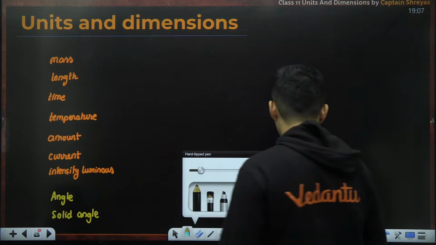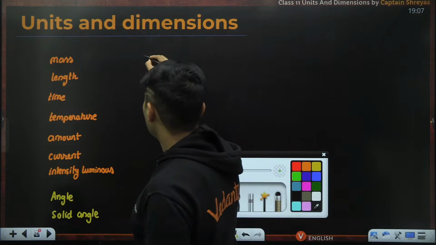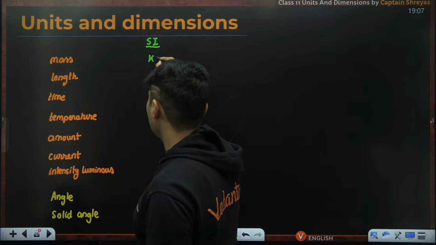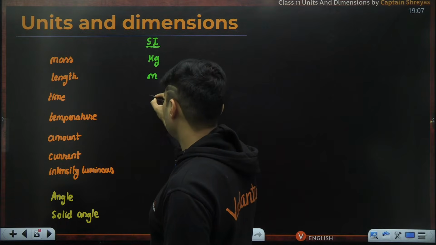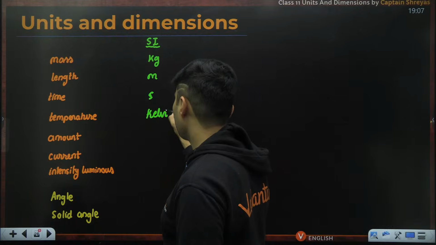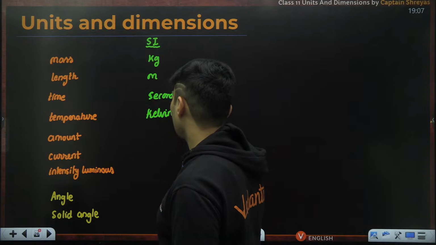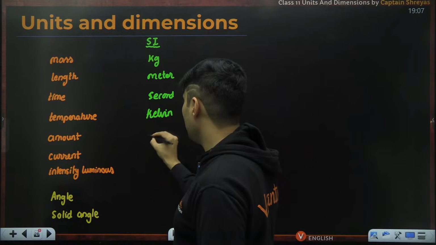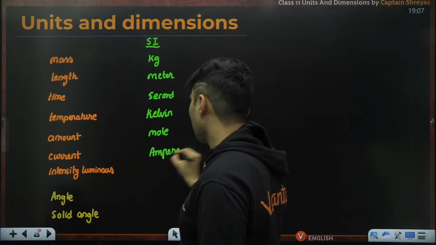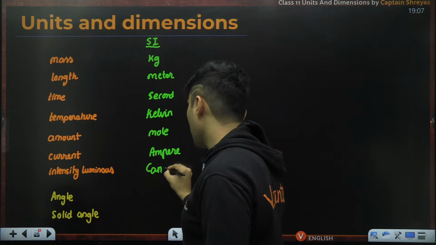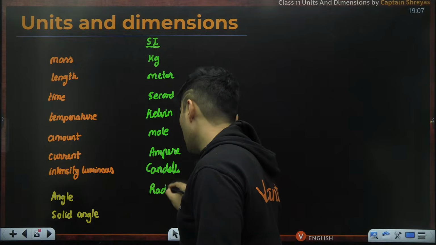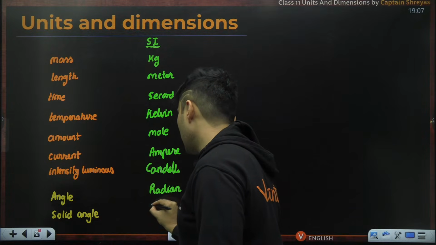So we saw that in the SI system of units, mass is measured in kg, length in meters, time in second, temperature in Kelvin, amount of substance in mole, current in ampere, luminous intensity in candela, angle in radian, and solid angle in steradian.